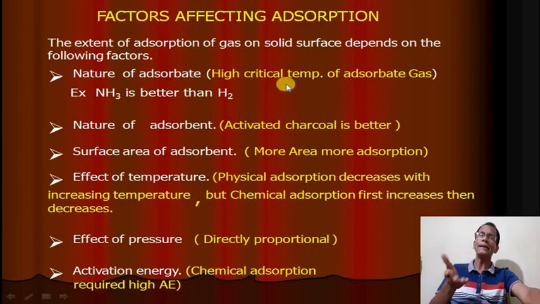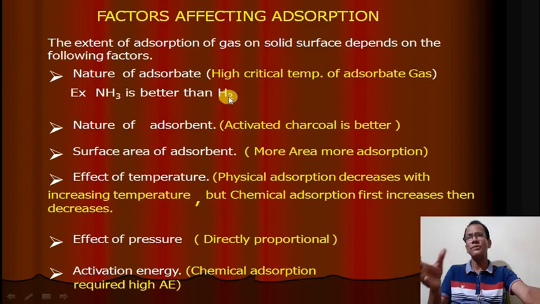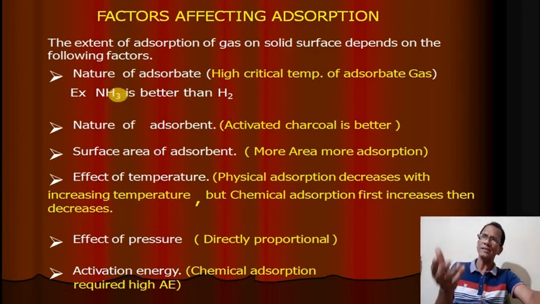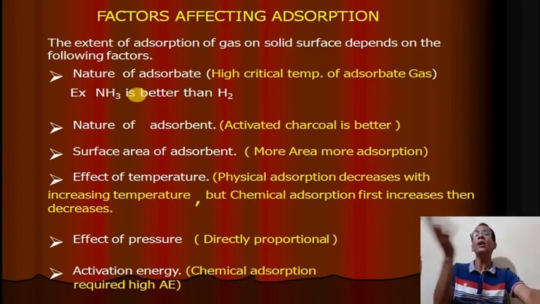That's why gases with high critical temperature are adsorbed more. For example, ammonia is better than hydrogen. If you see the rate of adsorption of ammonia and hydrogen, ammonia will be adsorbed more on the particular surface of the adsorbent compared to hydrogen, because ammonia has high critical temperature. We know high critical temperature means easily liquefied. That's why gases with high critical temperature are adsorbed more than gases with low critical temperature.